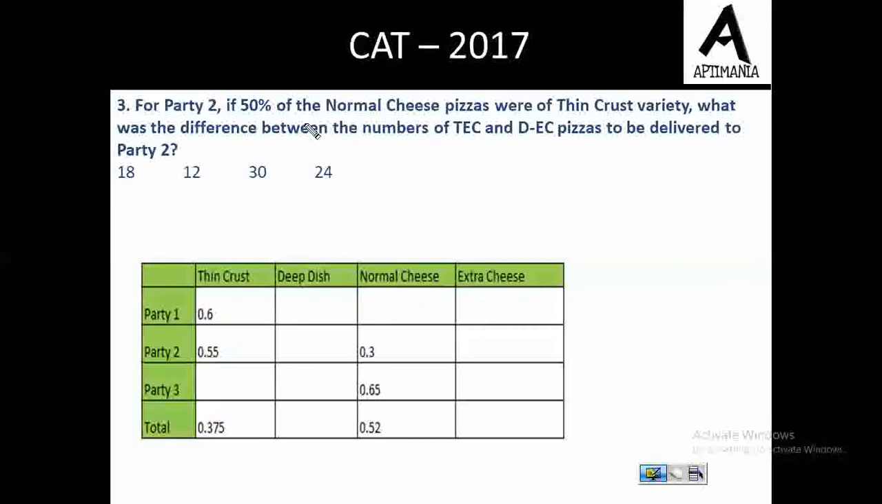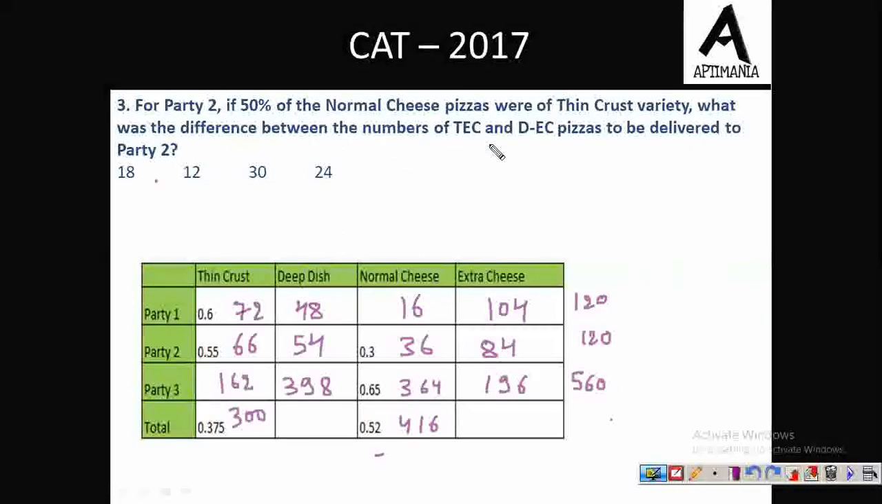Okay, so the question is for party 2, if 50% of normal cheese pizzas were of thin crust variety, what was the difference between the number of TEC and DEC pizzas delivered to party 2? Now see. For party 2, if 50% of normal cheese pizza, so how many normal cheese pizzas were ordered by party 2? 36. So out of this 36, 18 were of thin crust, so the remaining 18 must be of deep dish type. Fine. So out of this 66 thin crust pizza, if 18 were of normal cheese, so the remaining 48 must be of extra cheese.